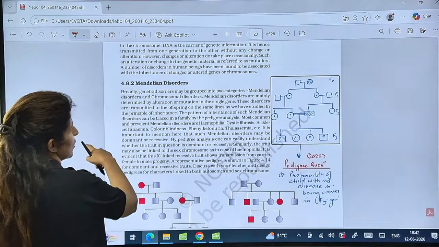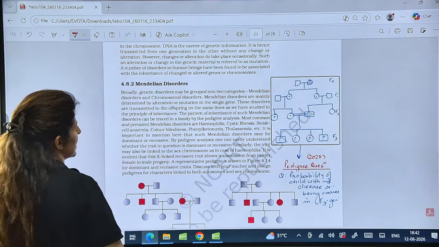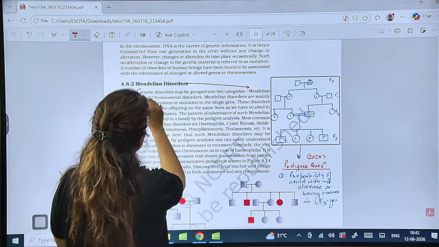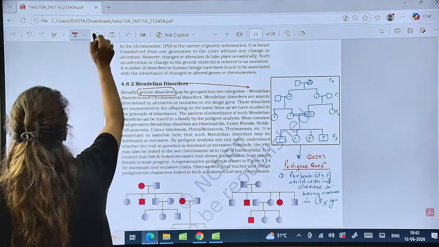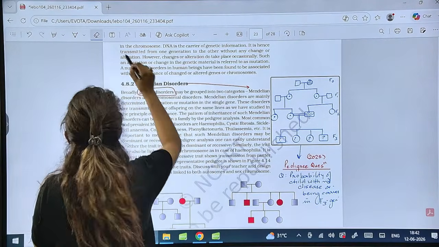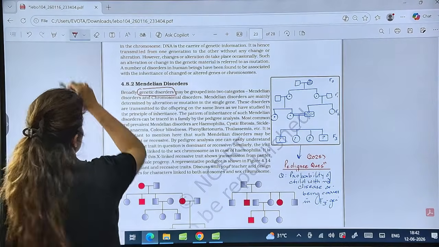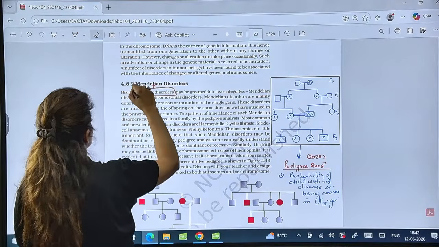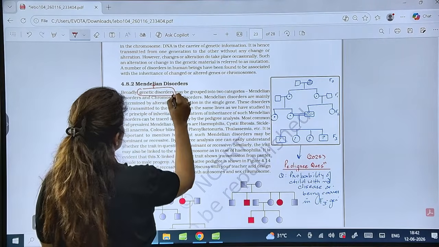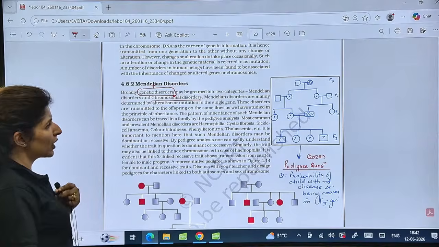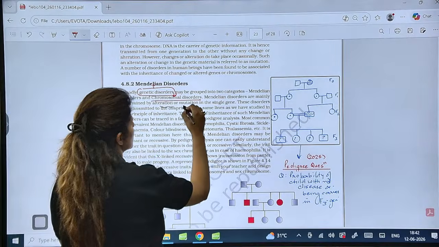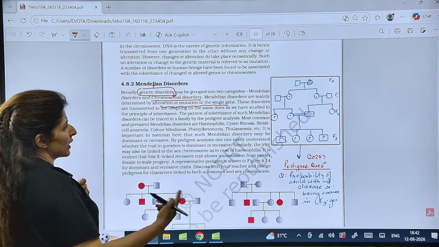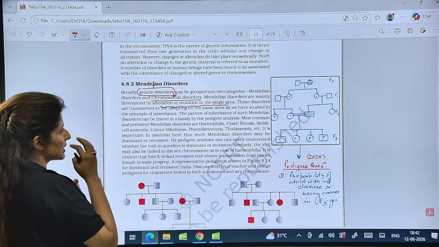Now, let's talk about the Mendelian disorders. Genetic disorders are of two types: one is the Mendelian disorders and the second is the chromosomal disorders. So what are Mendelian disorders? It is an alteration or mutation in a single gene. Is that clear? It is an increase or decrease, an alteration or mutation in the single gene.